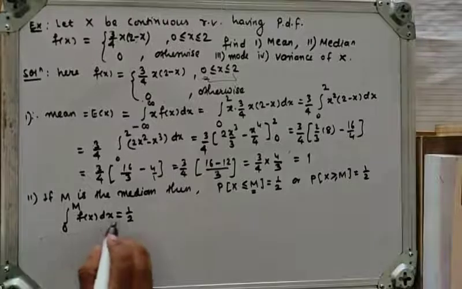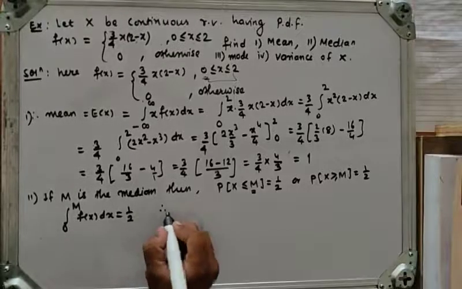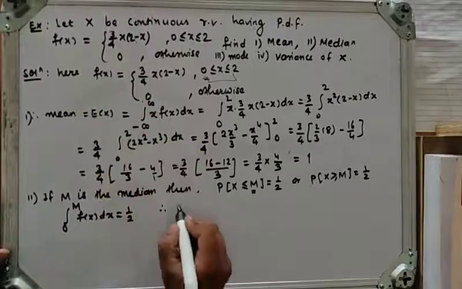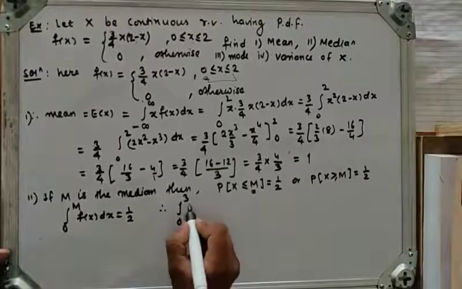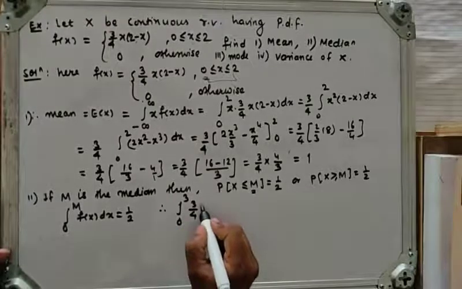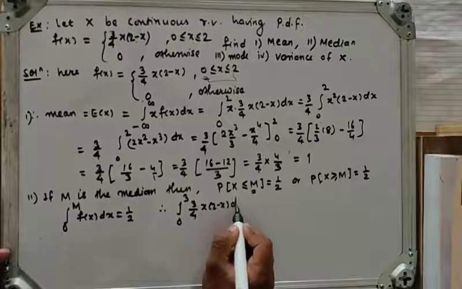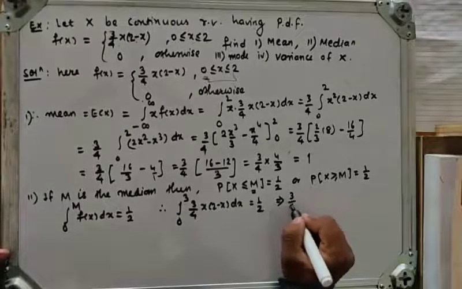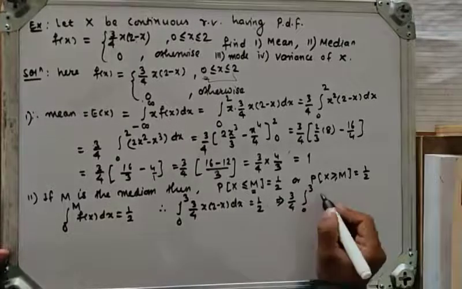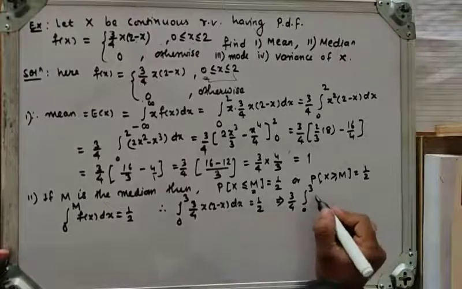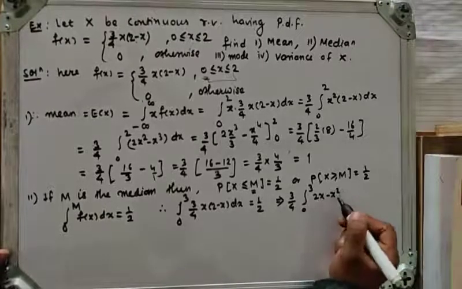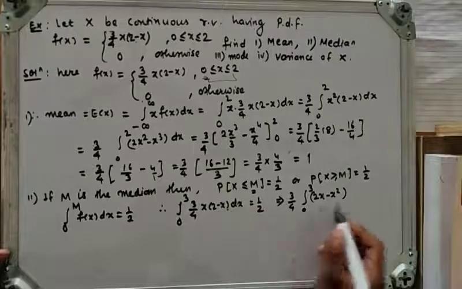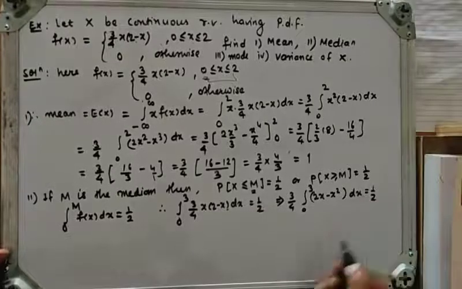So solving this for the value of m, what will we get? Here the integral from 0 to 3 of f(x), which is 3/4 times x times (2 minus x) dx, is equal to 1/2. That implies 3/4 outside, integral 0 to 3 of x times (2x minus x square). So 3/4 is outside, integral of (2x minus x square) dx is equal to 1/2.